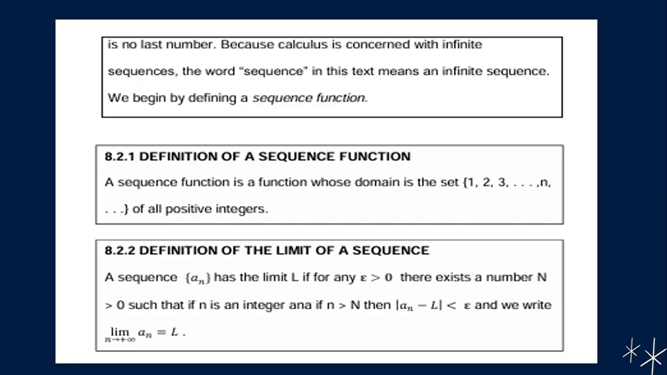A sequence a sub n has the limit L if for any epsilon greater than 0, there exists a number N greater than 0 such that if n is an integer and n is greater than N, then we have the absolute value of a sub n minus L less than epsilon, and we write the limit of a sub n as n approaches positive infinity is equal to L.